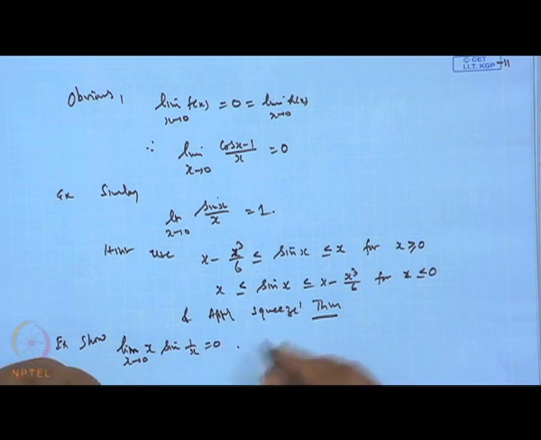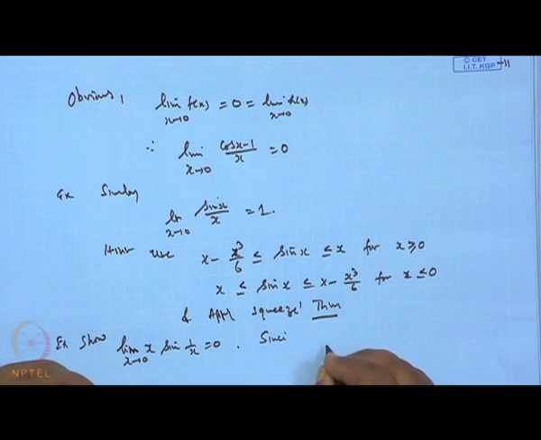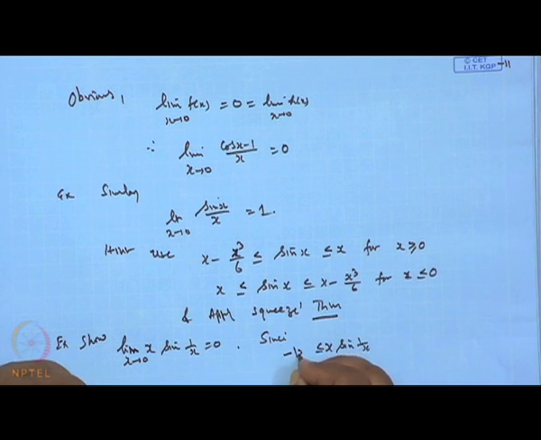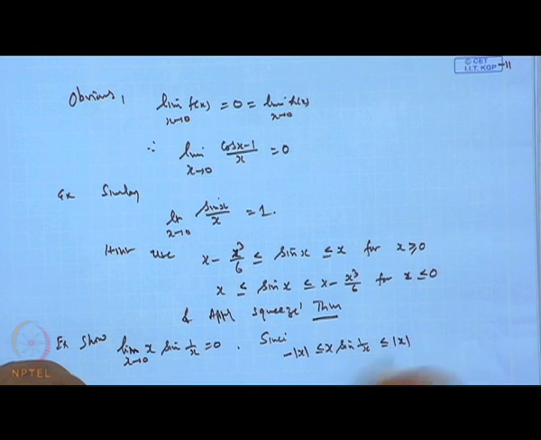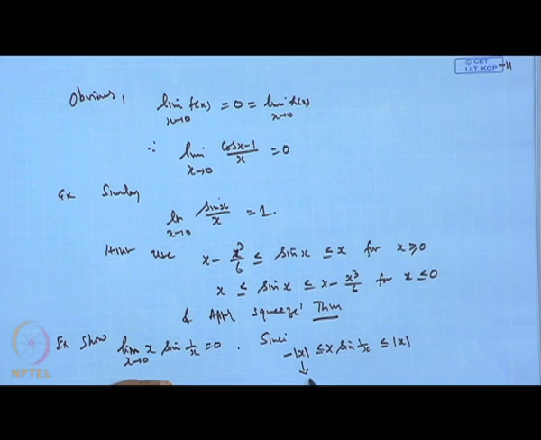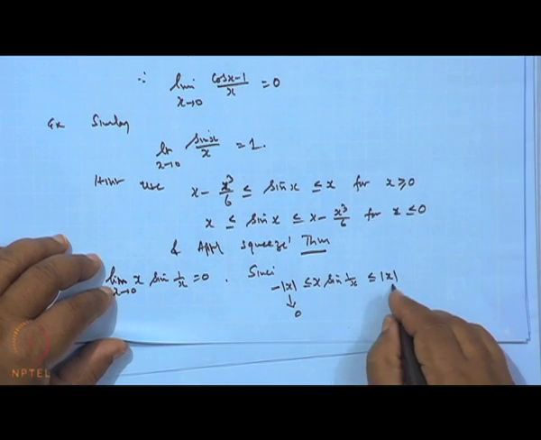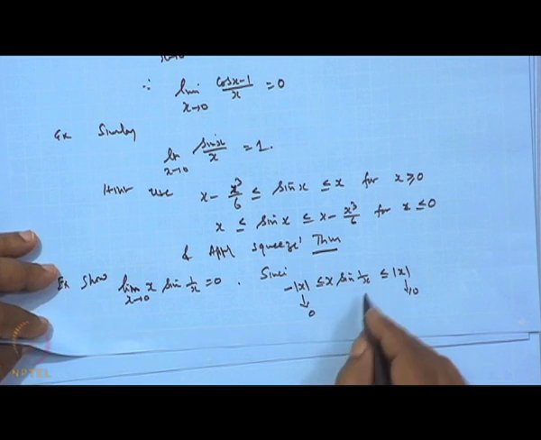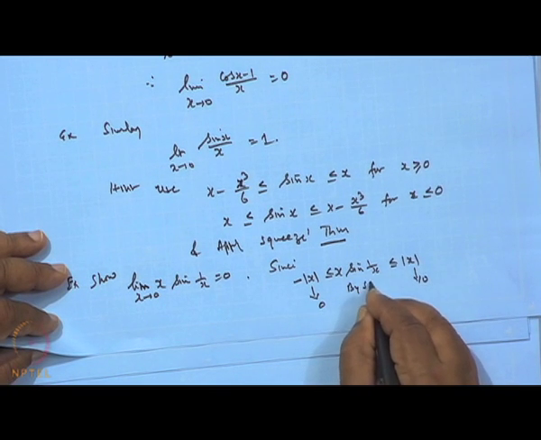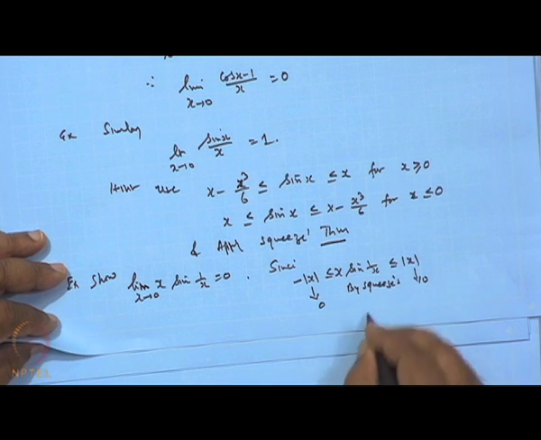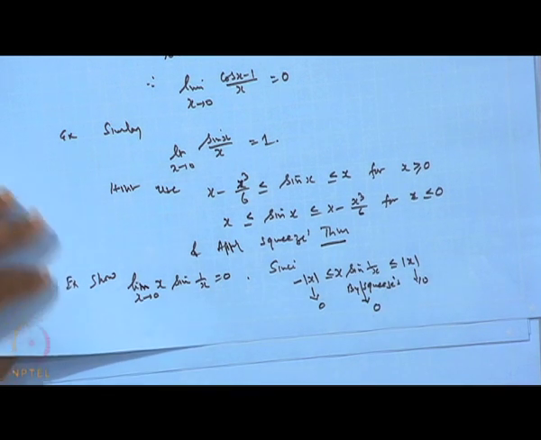So clearly, x sin(1 by x) will always be dominated by these two bounds, because sin(1 by x) is lying between minus 1 and plus 1. So, when you take x positive or x negative, it lies between minus mod x and plus mod x, and this part is tending to 0, this part is tending to 0. So, by the squeeze theorem, this limit will go to 0, and that is what we wanted to prove.